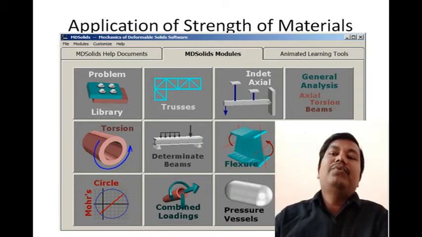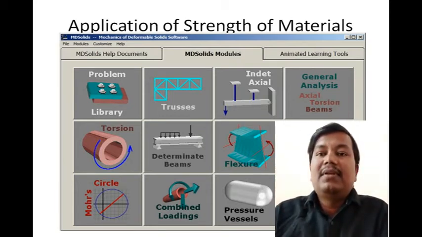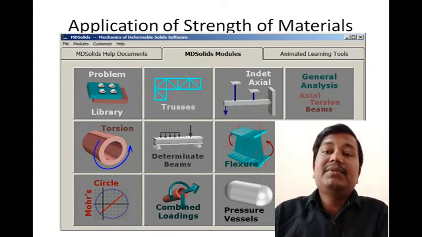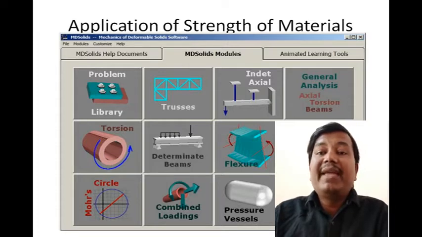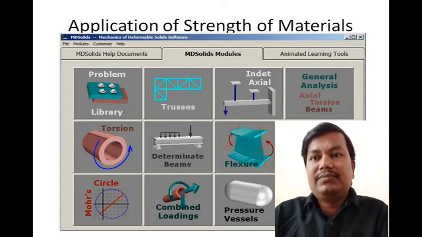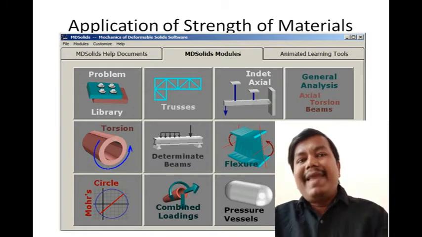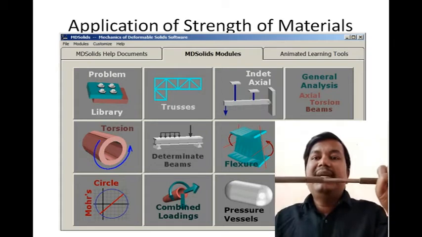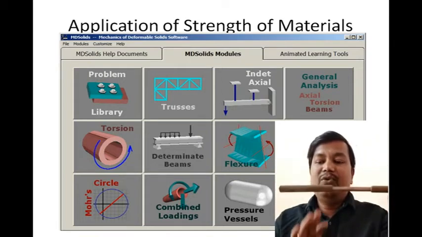We have many types of beams, like cantilever beams, simply supported beams, overhanging beams, fixed beams, and continuous beams. In cantilever beams, the beam is fixed at one end and free at the other end.